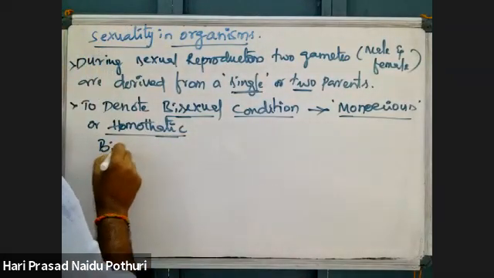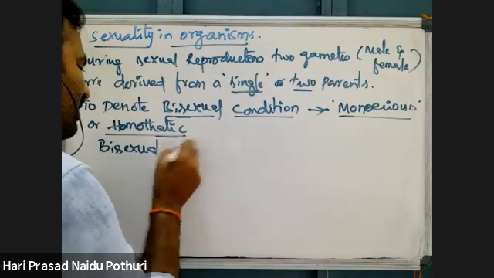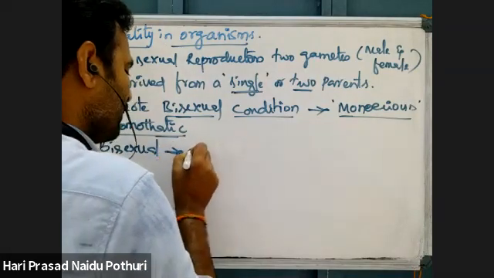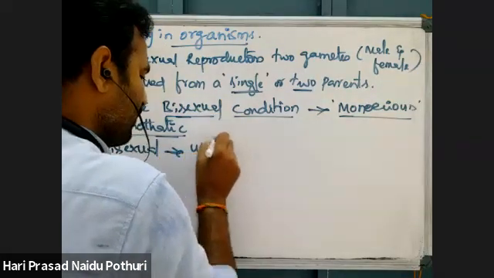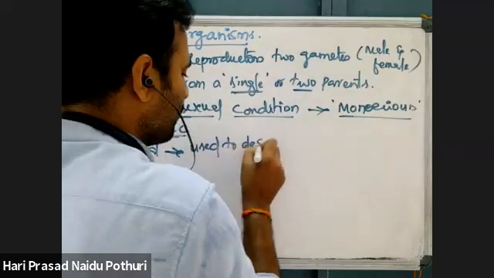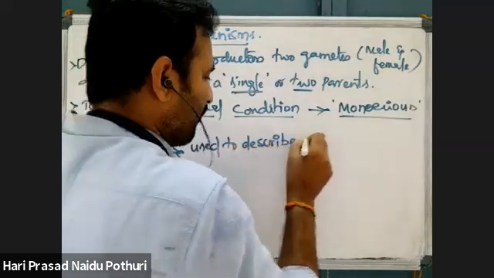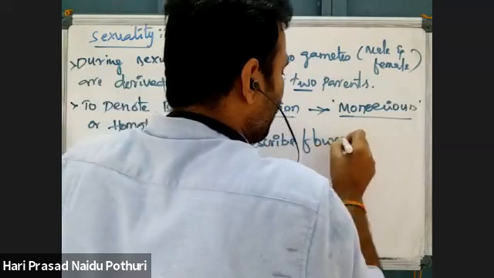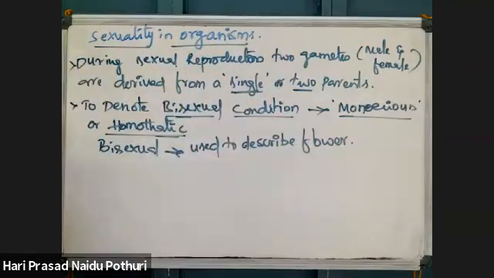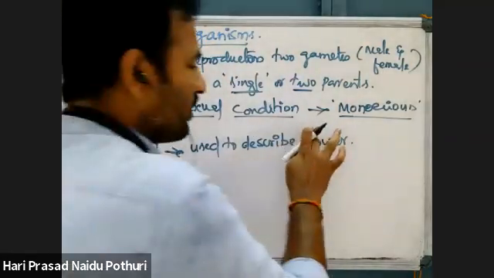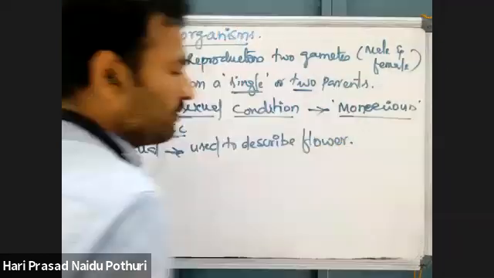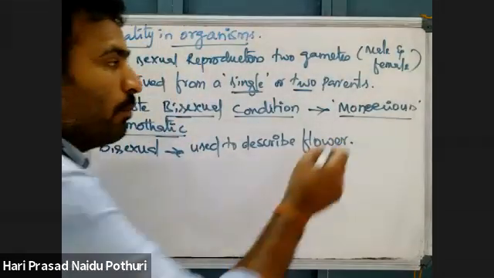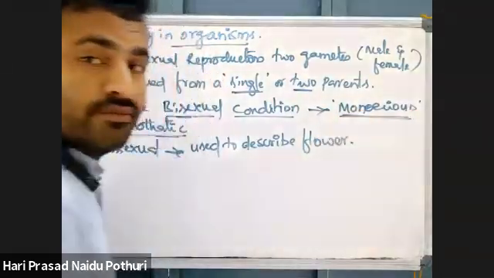Here, bisexual is the term which can be used to describe flowers only. A bisexual flower, we can say. But we can't say bisexual plants.